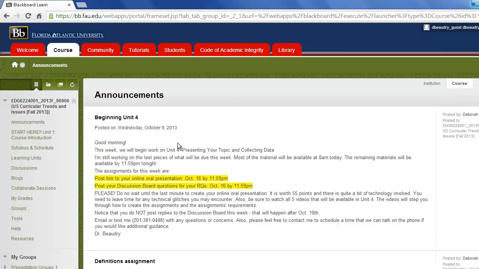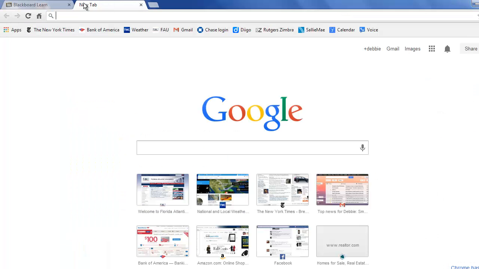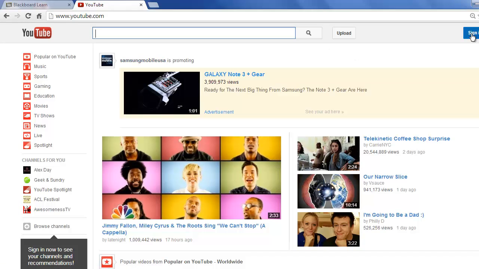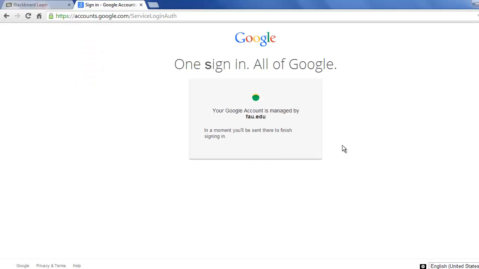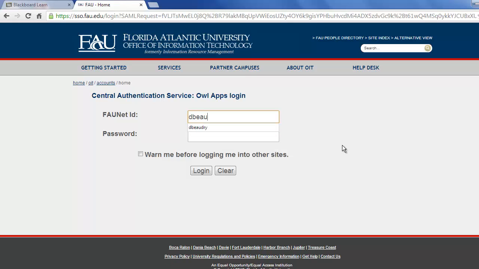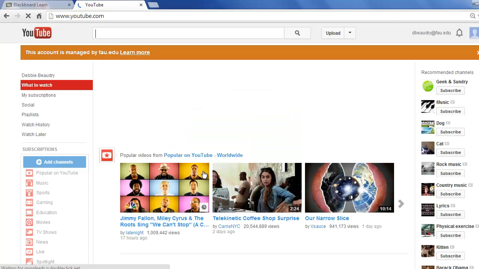What I need to do before I can post my presentation to the discussion board area is I need the link. So I'm going to open up a new tab, and then go to YouTube, and I need to sign in. So I'll click sign in right here, and again you log in with your FAU email and password. I'll click sign in. It's passing me through again. Again, I'll need to sign in, and this should take me to YouTube.